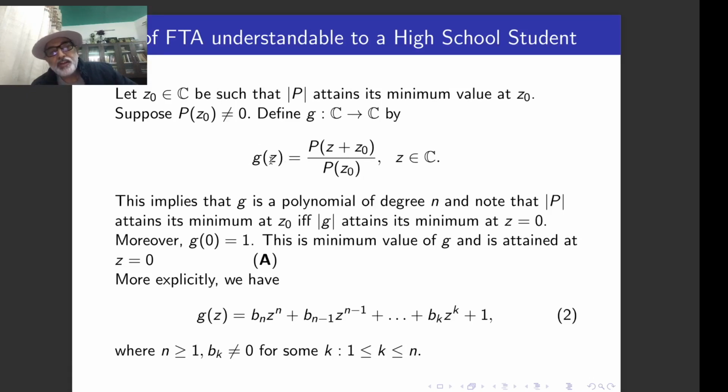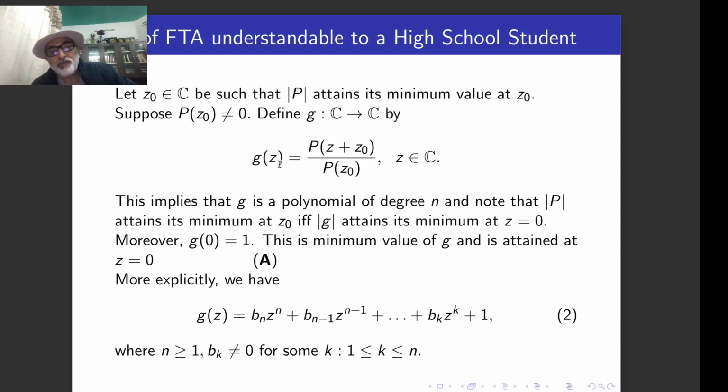So mod g(z) attains its minimum value at 0, because p attains its minimum at z0 if and only if mod g(z) attains its minimum at z equal to 0, right? See, if z equal to 0, this is p(z0) upon p(z0).